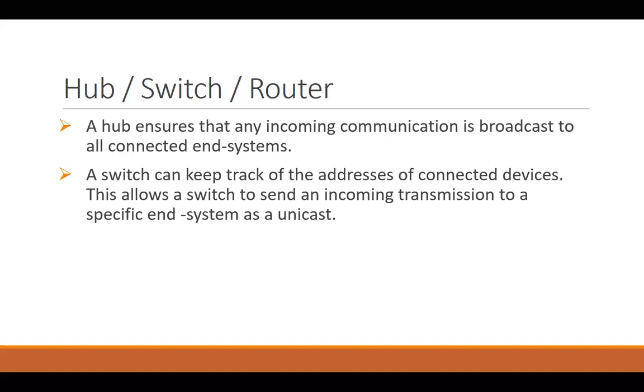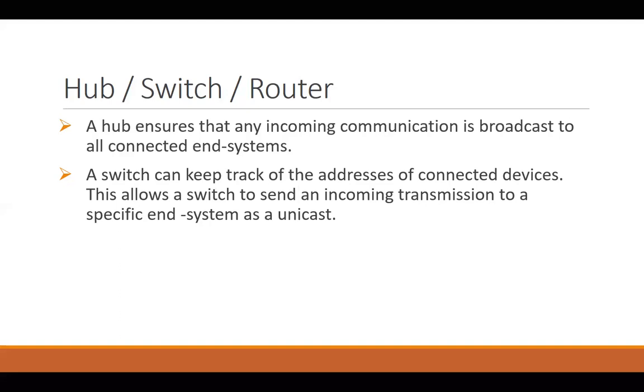Now if computer number 1 is trying to send data to computer number 3, the switch will not just blindly broadcast the data. The switch would know that computer number 3 is connected to port number 6.